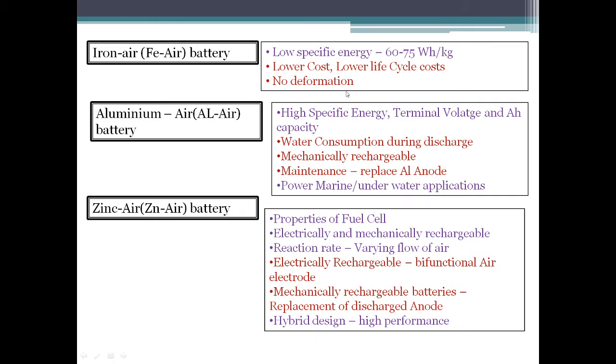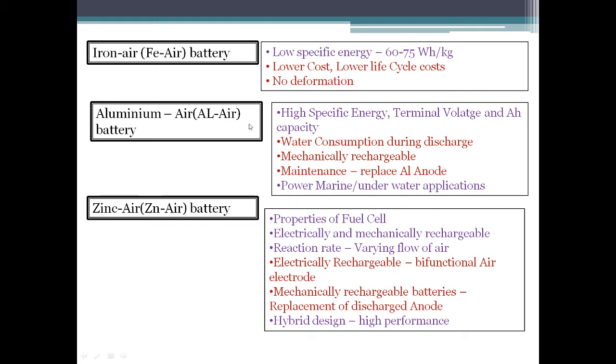So when it comes to maintenance, the iron air battery is much easier, and it has very low cost. Also, the iron air batteries have low environmental impact. So because of these reasons, in spite of having low specific energy, they are used in EV applications.